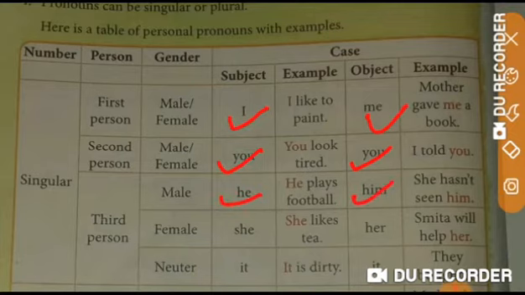The examples also are given. For the third person singular number, female, we use the subject pronoun she and the object pronoun her. For neuter gender, we use the subject pronoun it and object pronoun also it.